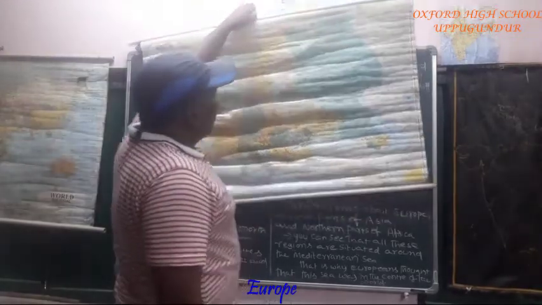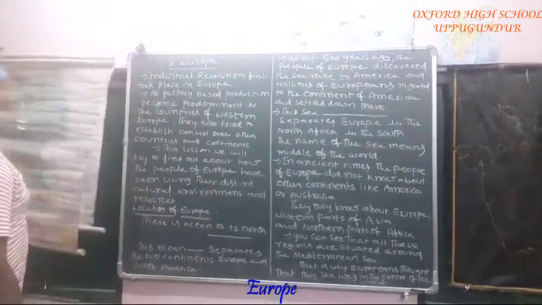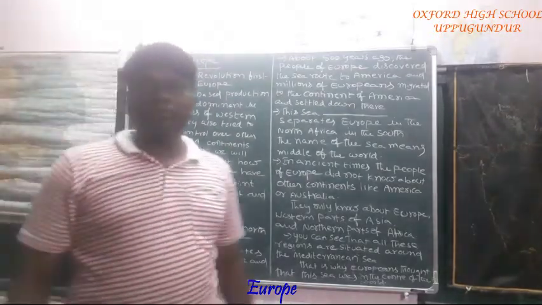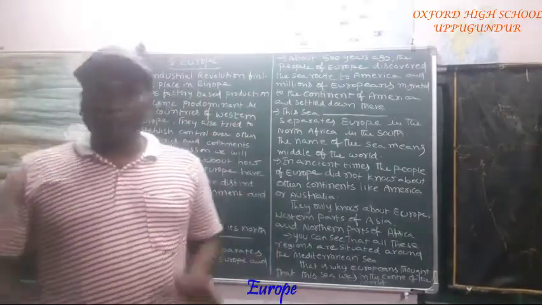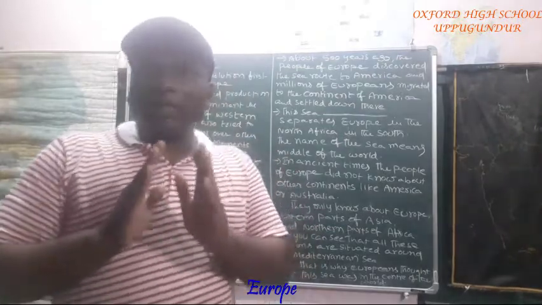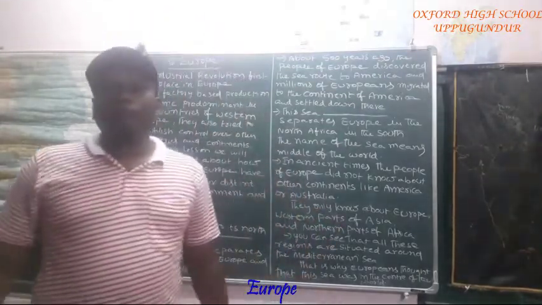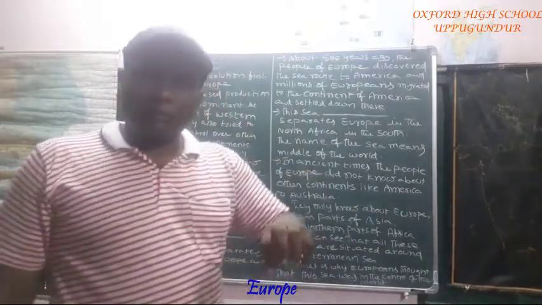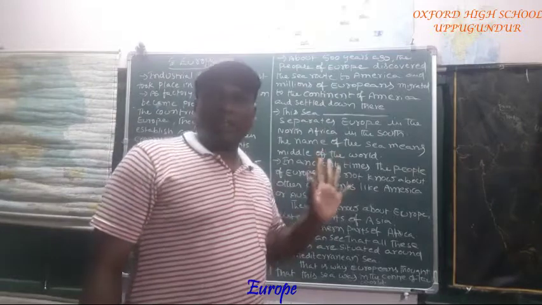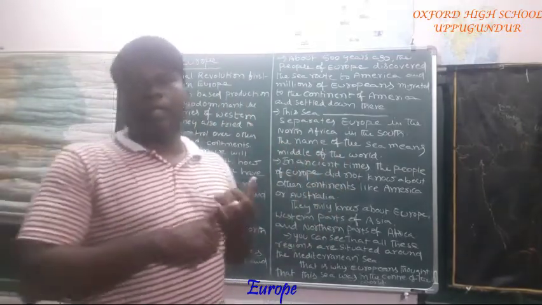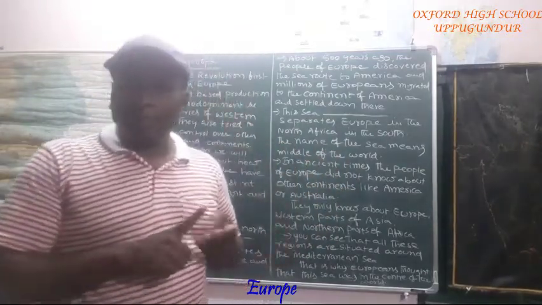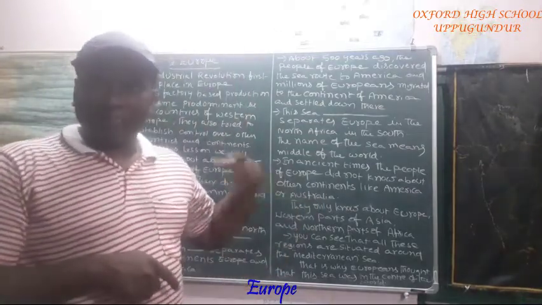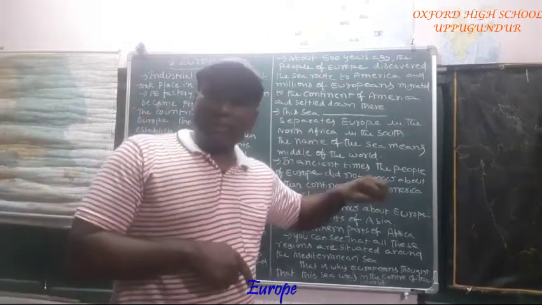So let me come to our lesson, Europe. First of all, I will ask a few questions regarding Europe. Europe is a fully developed continent, isn't it? Tell me. All the developed countries exist in Europe only. Just now I showed you on the map: England, France, Germany, Spain, Portugal, Poland, Russia, these are all developed countries existing in Europe.